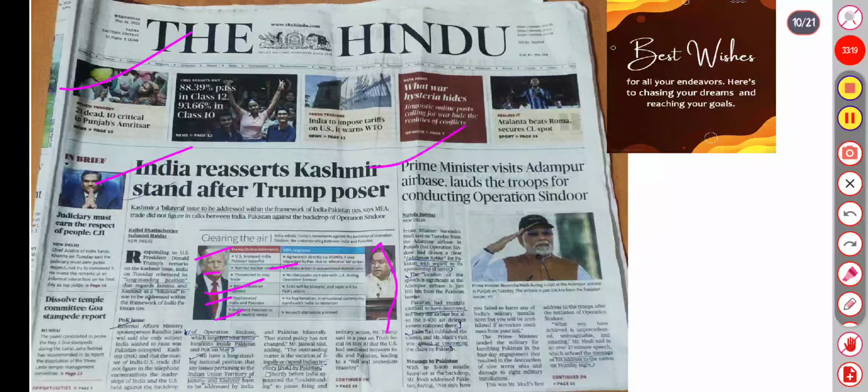Next, the Prime Minister visited Adampur Air Base and met the troops. On Tuesday, at Adampur Air Base in Punjab, he said Operation Sindoor has drawn a clear Lakshman Rekha for Pakistan regarding sponsorship of terror.